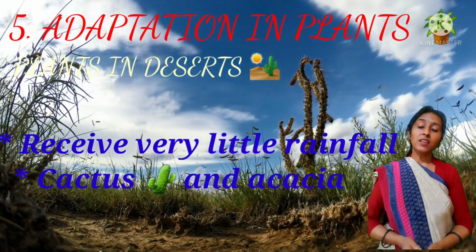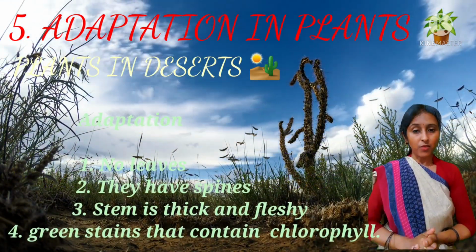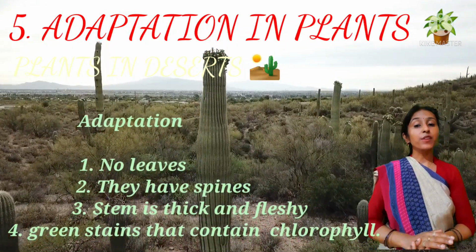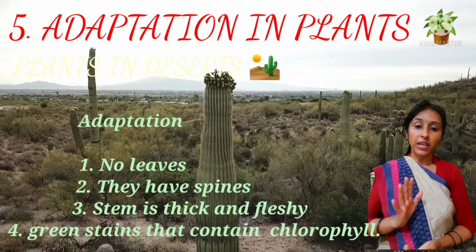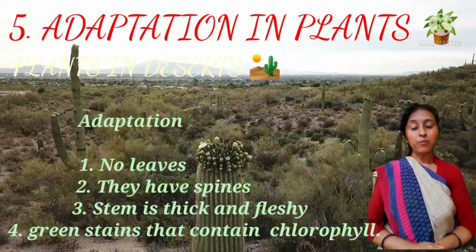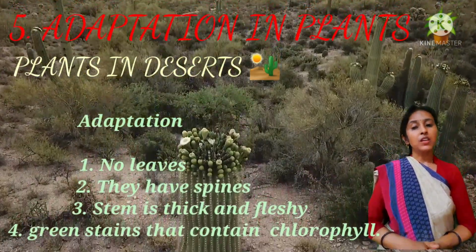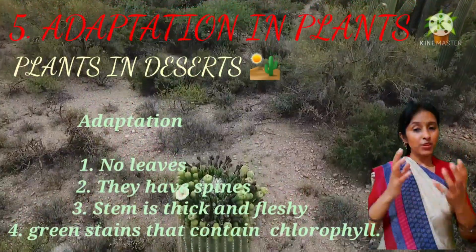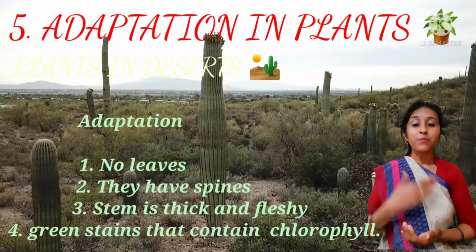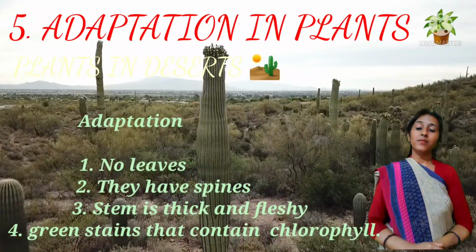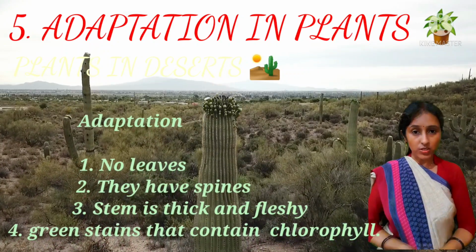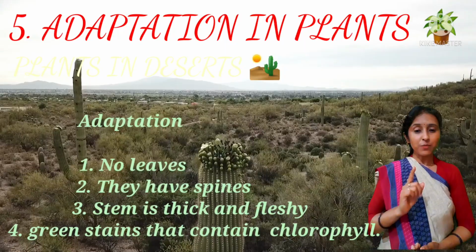What are the adaptations of these plants? Desert plants have very few or no leaves. Why? Recently we completed our chapter on plants in the surroundings and environment. So why doesn't the cactus have leaves? Why are the leaves changed into spines? Because of the deficiency of water, and we know about the transpiration process.